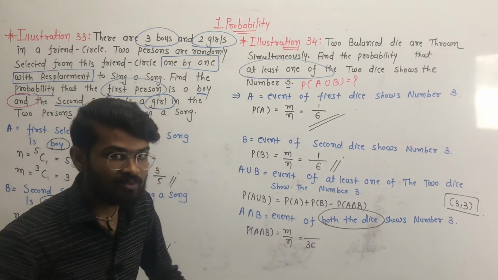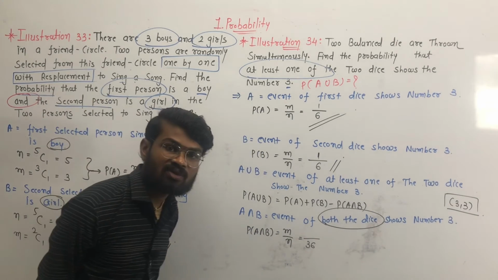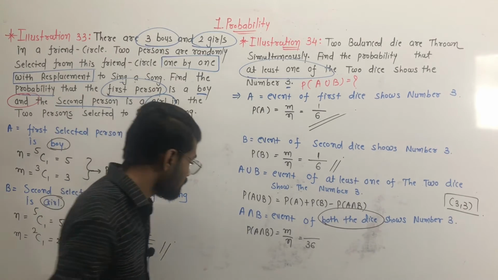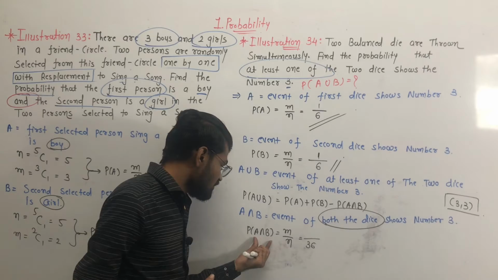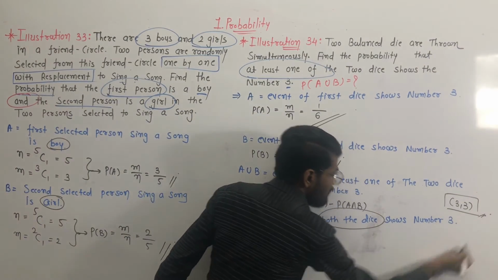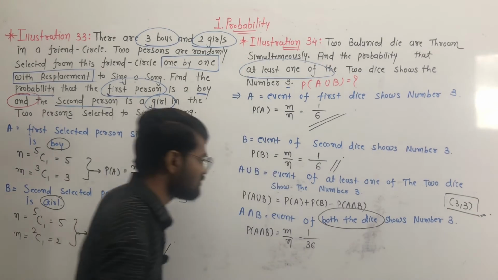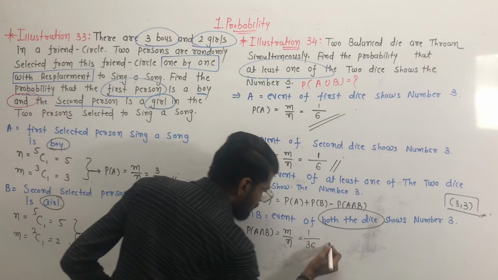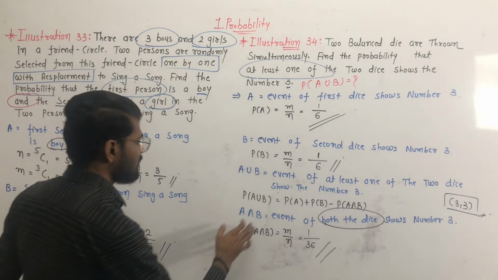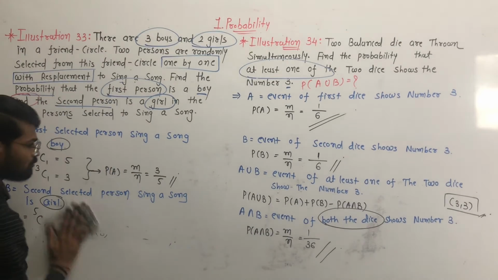The number of favorable outcomes of the event of the intersection of events A and B is equal to 1, and this is the element of the intersection of events A and B. So m is equal to 1. Okay, so this is the probability of A intersection B. But we have to find the probability of A union B. Okay, write it down.